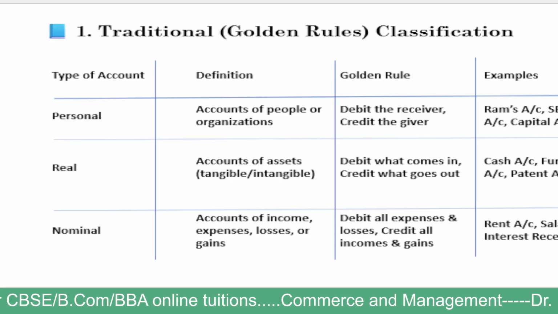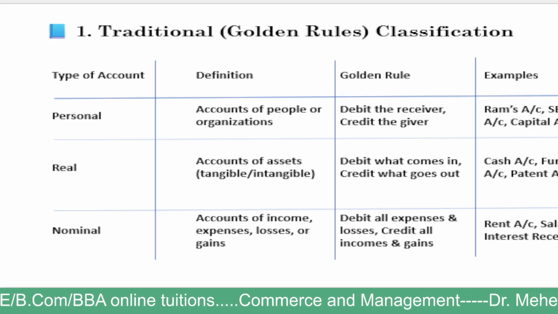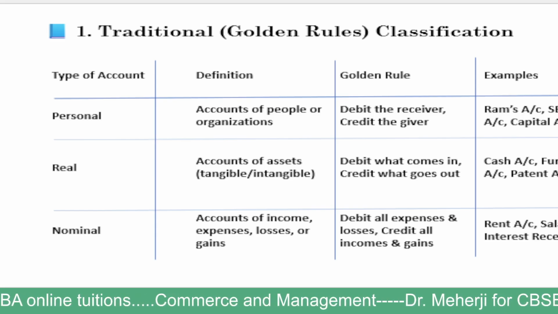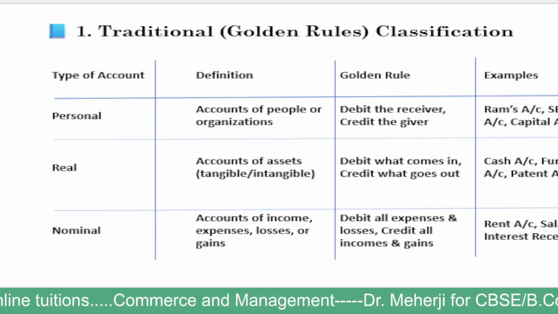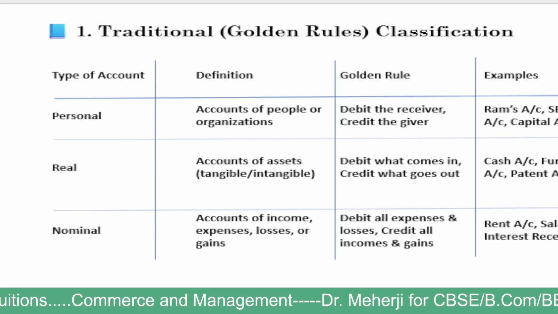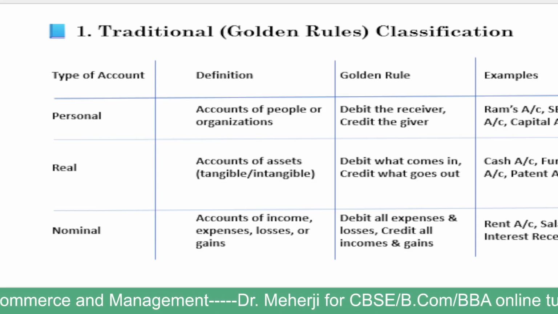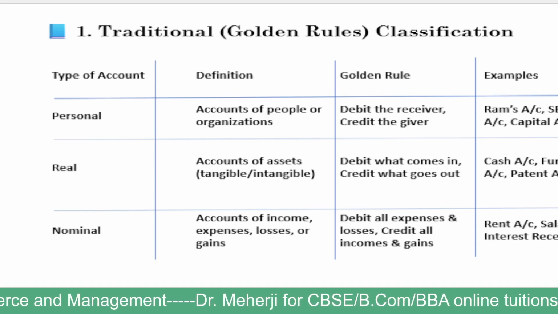These three accounts have a set of rules. Personal account is the account of people or organizations. It is mostly popularized as a names account.